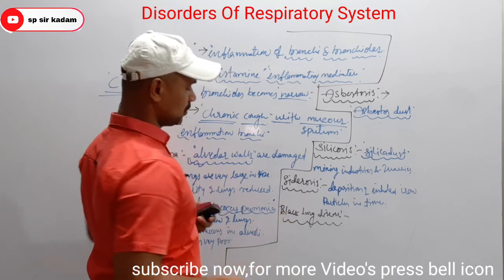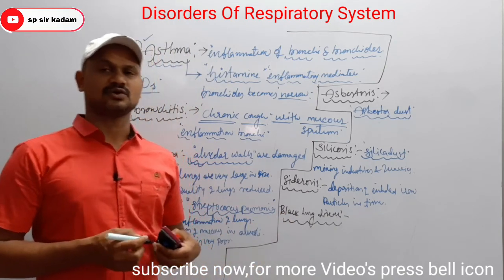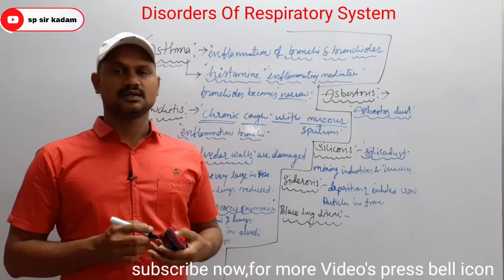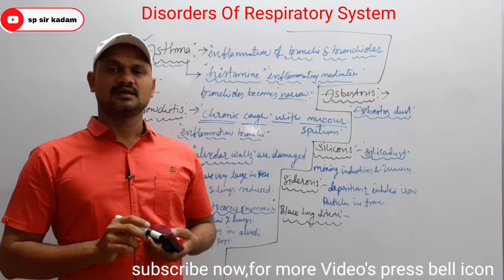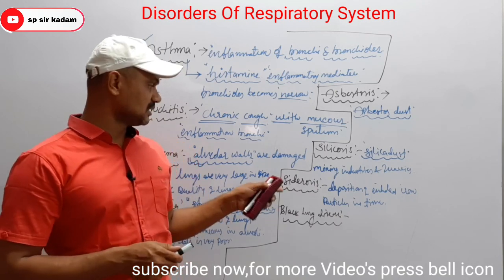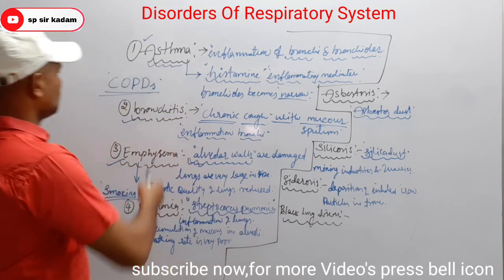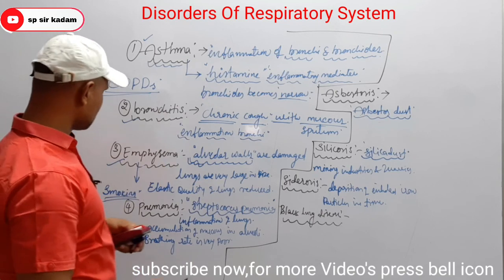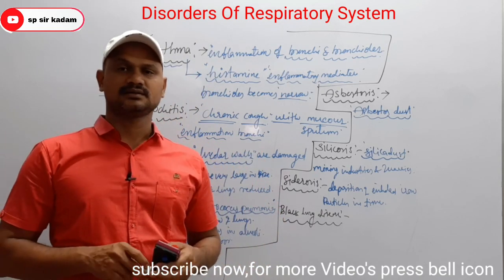So these are the four different types of occupational respiratory disorders: asbestosis, silicosis, siderosis and black lung disease. And asthma, bronchitis, emphysema and pneumonia. Okay, right. Thank you, students.